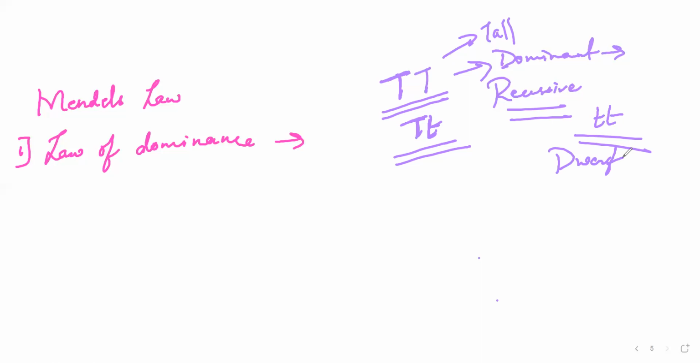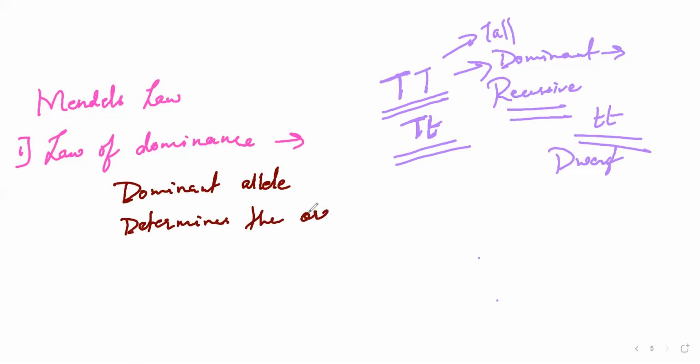So the law of dominance is nothing but this: there is a dominant allele. Allele means gene, which determines the character of that organism, its appearance or whatever features you can say.